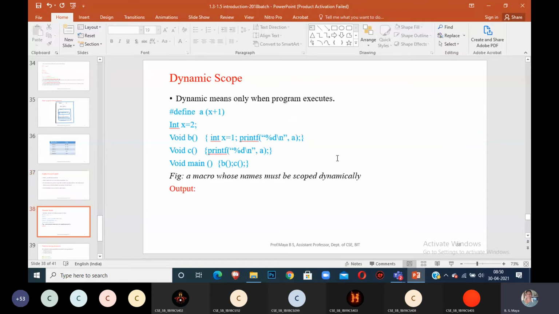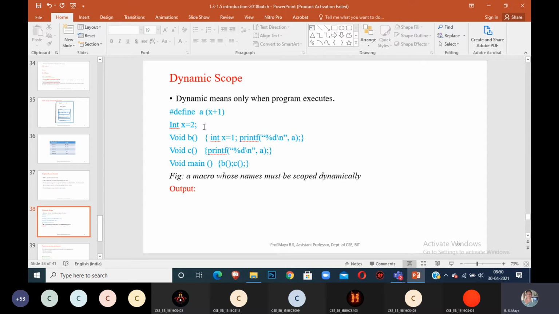Okay, the next. This is dynamic scope. See, now I am defining one macro. Define A of x as x plus 1. For dynamic scope, the macro will be substituted when the program runs. Whatever macro I define will be substituted and calculated to get the result. A is my macro, and its value is substituted with x plus 1.